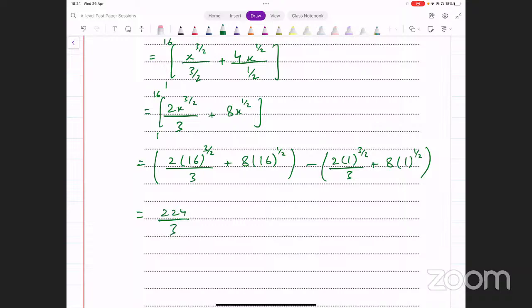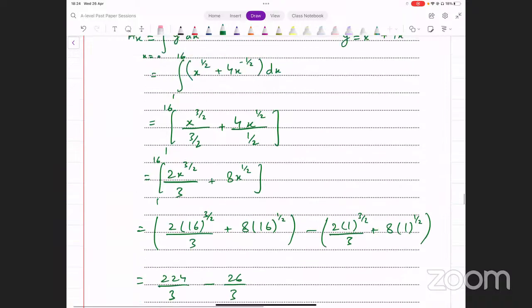Okay, let me just confirm this. 2 into 16 raised to power 1.5 divided by 3 plus 8 into 4. Okay, that looks okay. The second bracket, let's see what that gives us. 2 divided by 3 plus 8, and that is 26 over 3. What does this give us? This gives us 224 minus 26 divided by 3. That's 66. So the area between the curve and the x-axis turns out to be 66.